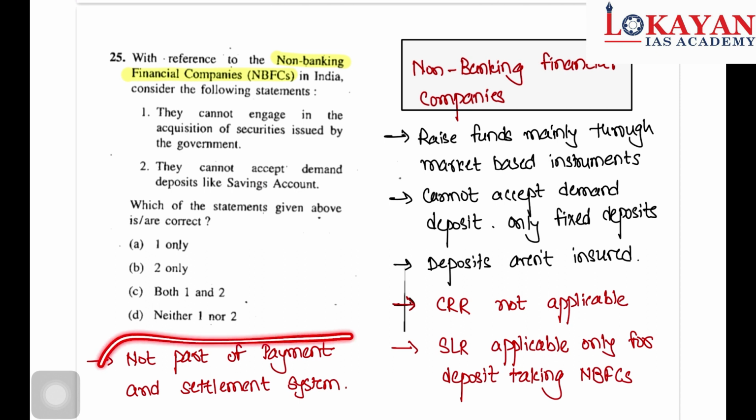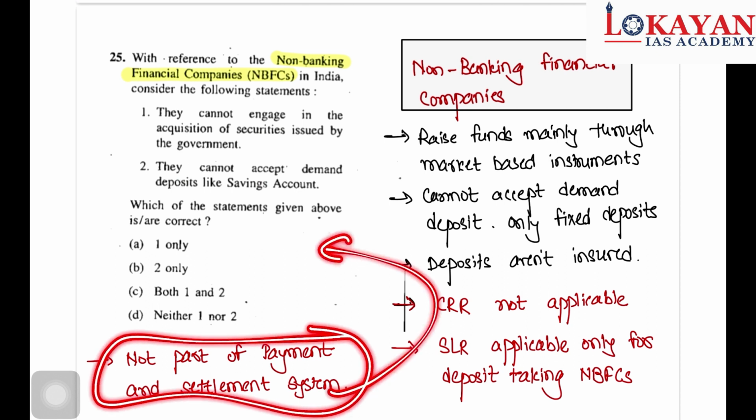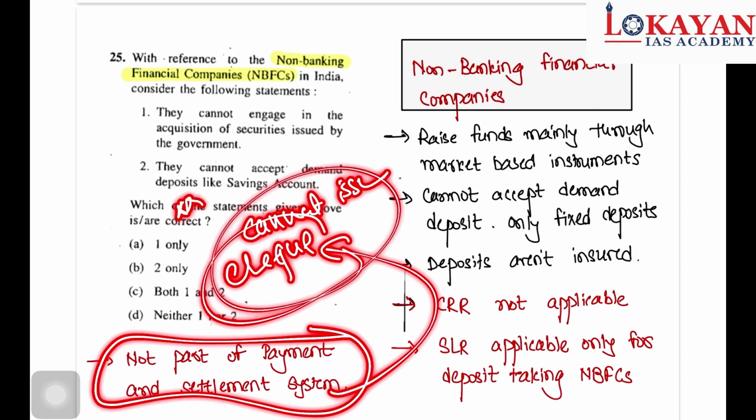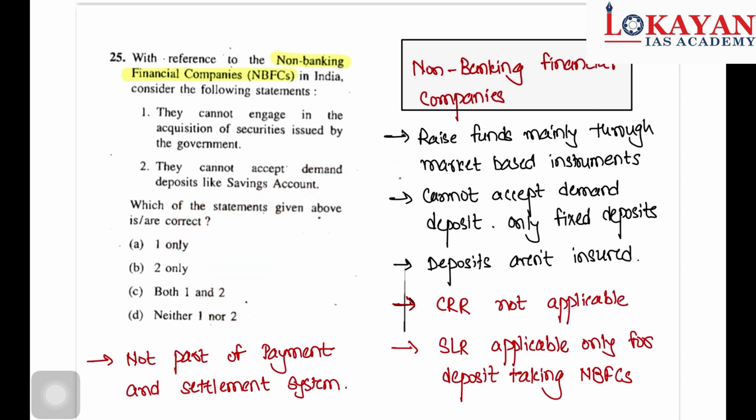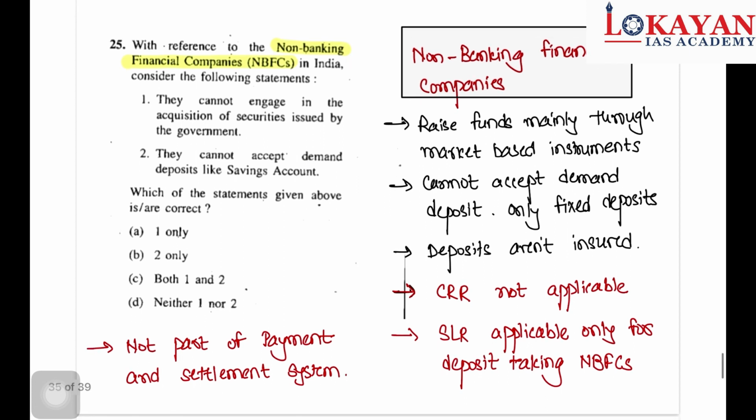And not part of the payment and settlement system means what? They cannot issue cheques. So let's solve the question. These are important points regarding NBFCs. They cannot engage in acquisition of securities issued by government.